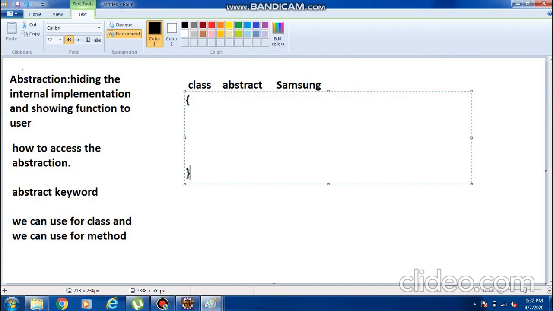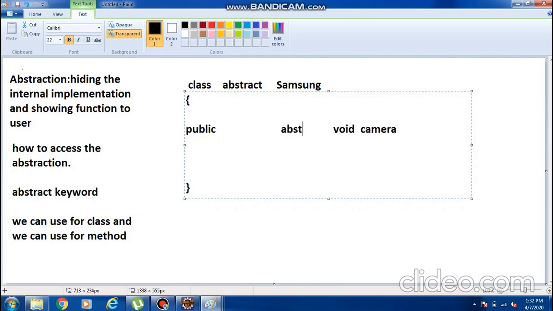What is the common method we have to take? That method we can mention. Normally you declare the method like this: public void camera. But here I am using which keyword? Abstract. If I use the abstract keyword, it will become an abstract method.